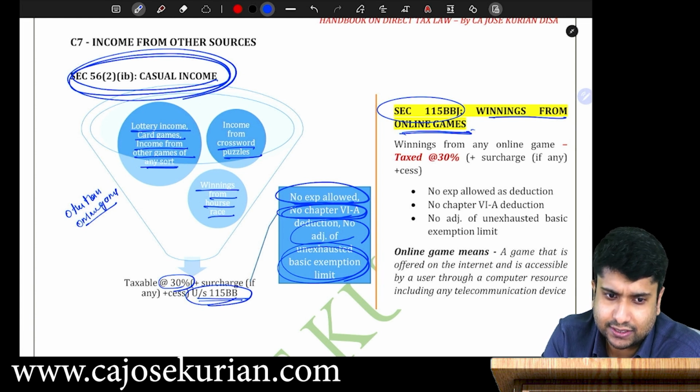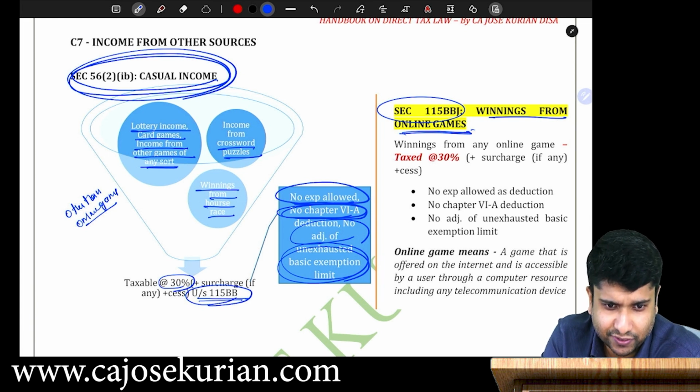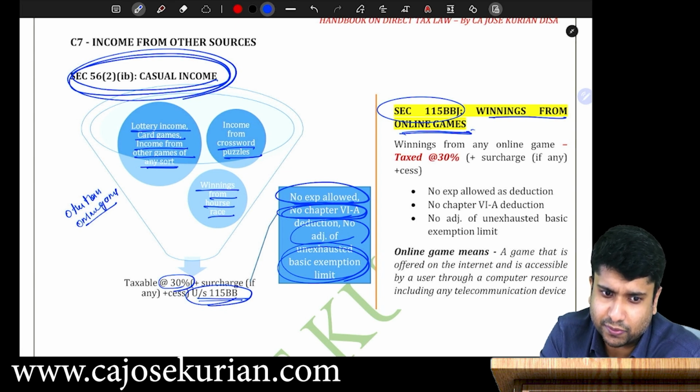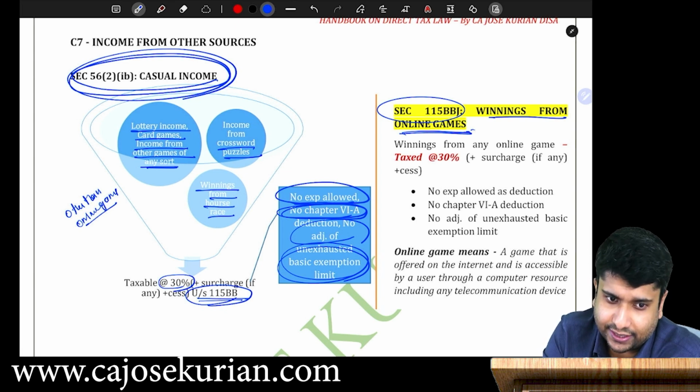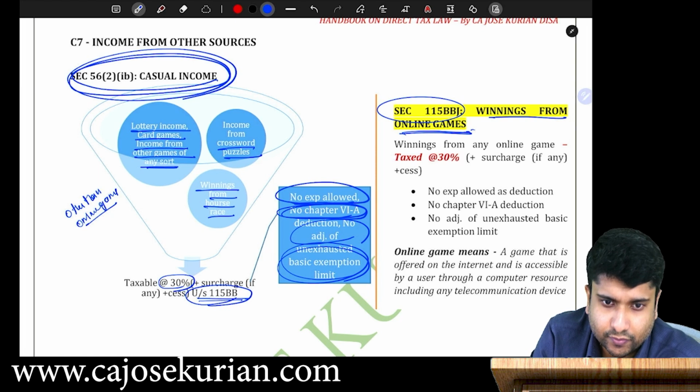If advance received after 1st April 14, will it be charged under IFOS? Yes. If it is received before 14, reduce from the cost? Yes. That's right, Ali.